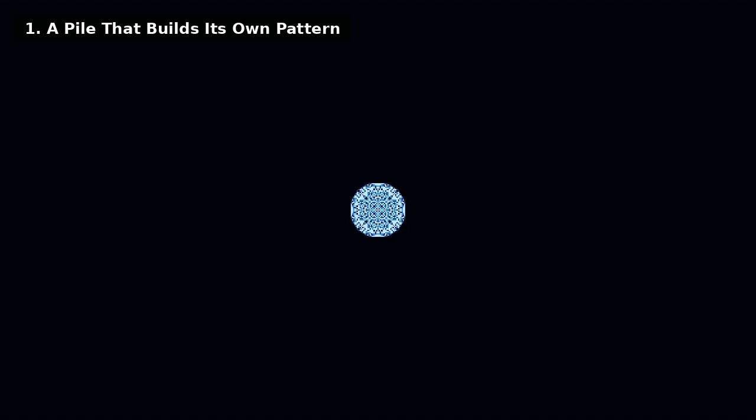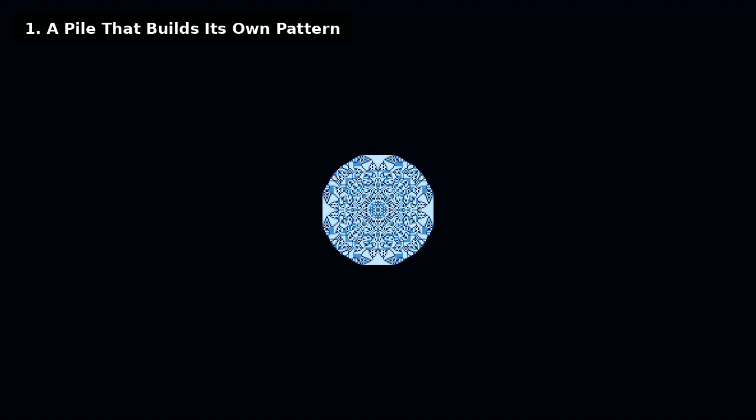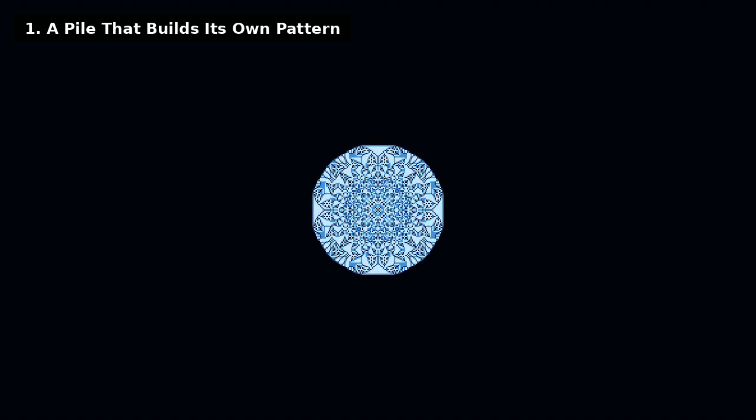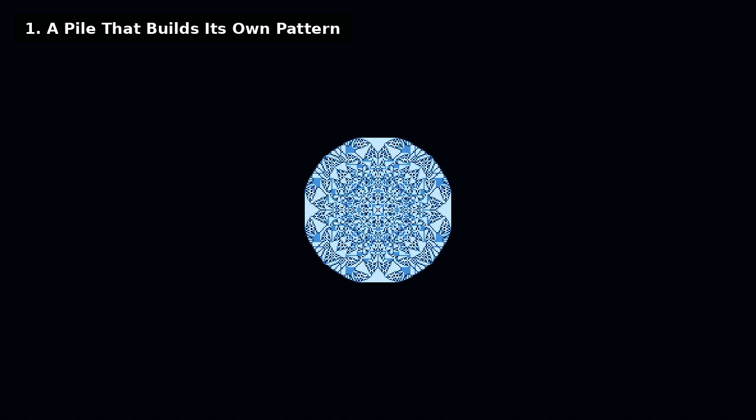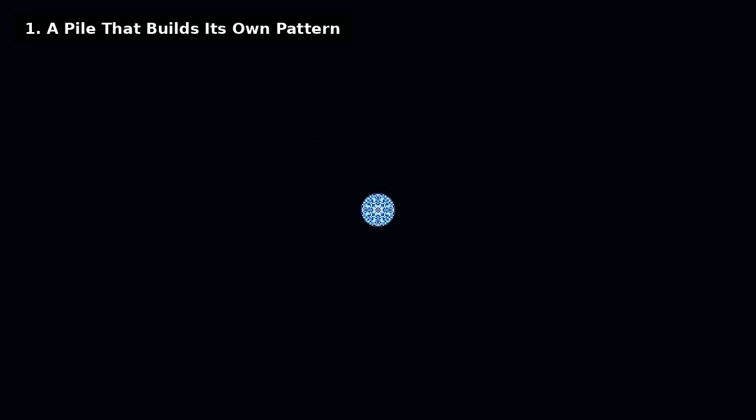Drop grains of sand on a single spot. The little pile grows taller and taller. When a spot gets too steep, it topples. Grains spill to the neighbors around it. A pattern starts to spread outward. Keep dropping, and the spills cascade.